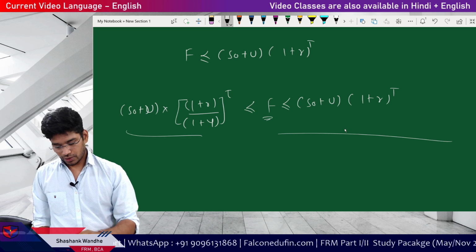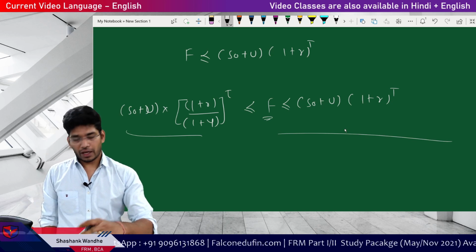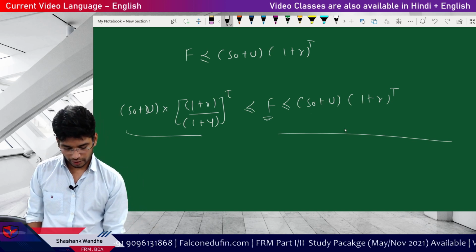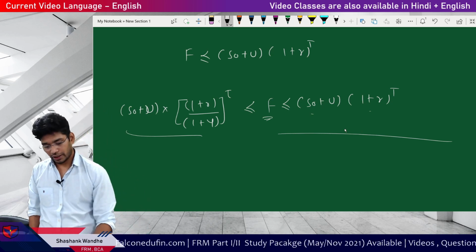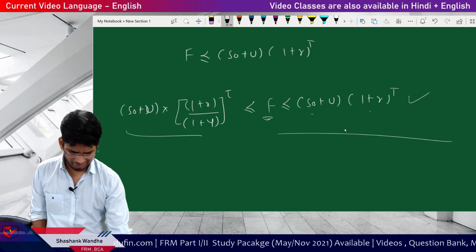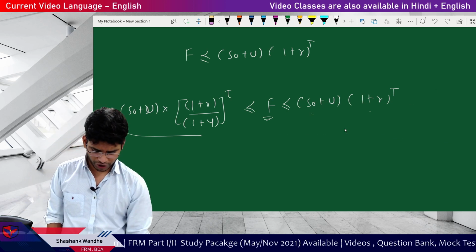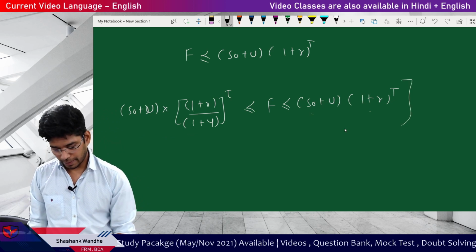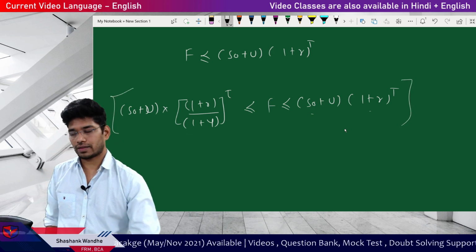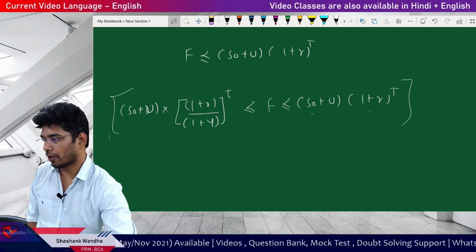Okay. So with the convenience yield, F can be greater than this, and without convenience yield, it can be less than this. Okay. So this is about the commodity forward and futures pricing. This is not directly testable for a question, but remember it. Okay. So it is easy. It is better if you remember, but not highly testable, because this topic already has some important points.